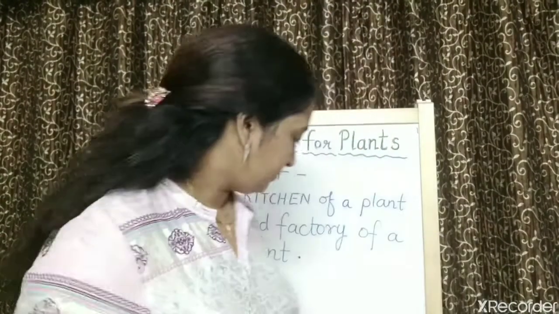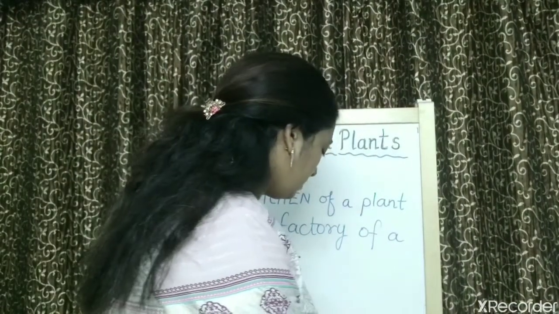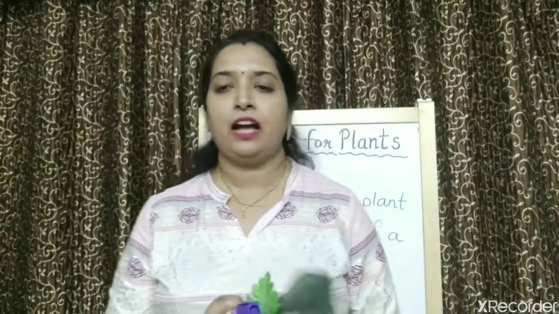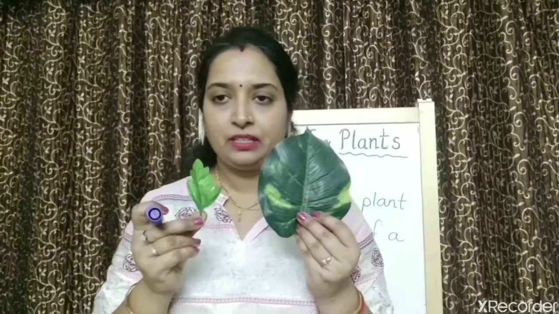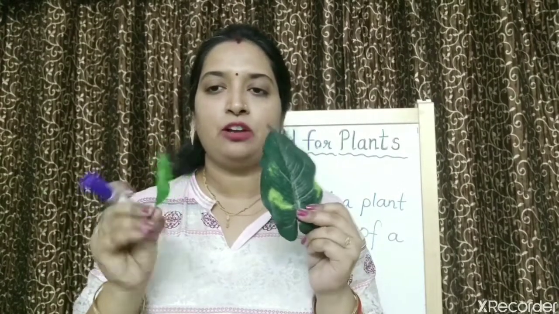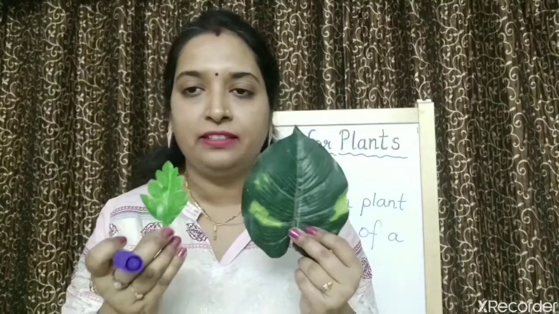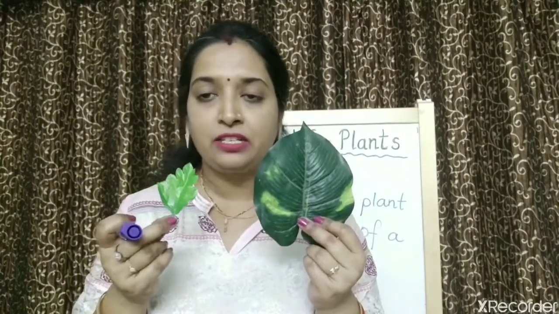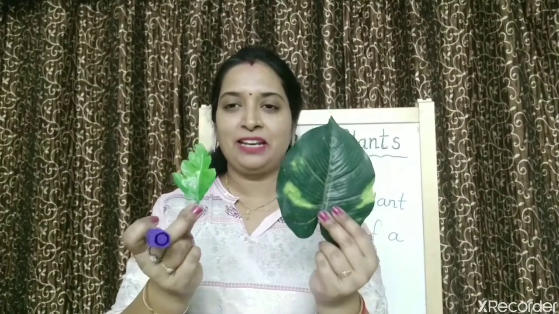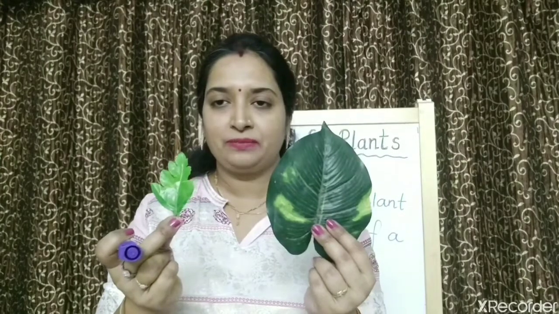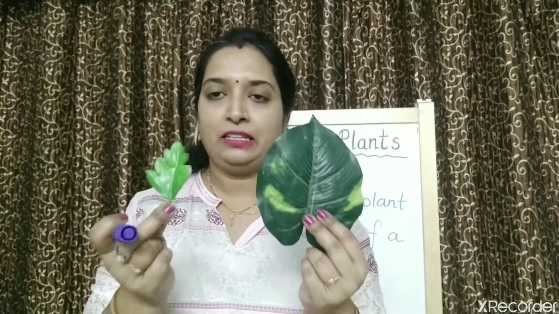Okay, I am showing you a few leaves. Here I have two leaves. What are you seeing? They are of different shapes. They have different sizes, big, small. But still, they have some similarity. Can you find what is the first similarity between these two leaves? Right, they are green in color.